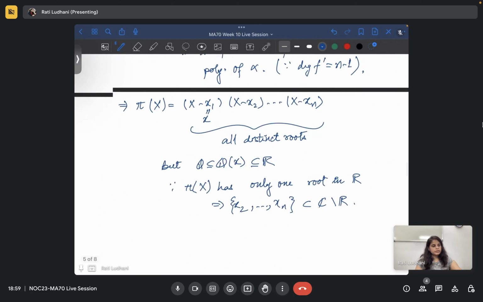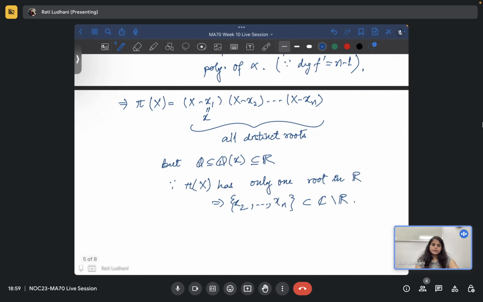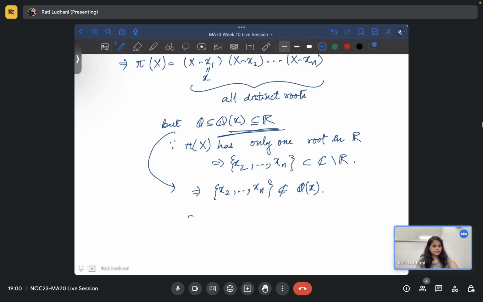Yes. Okay, and because of that, since Q(x1) is contained in R, this implies all the roots are not there, so x2 to xn do not belong to Q(x1), and we are done. This implies Q(x1) over Q is not normal.